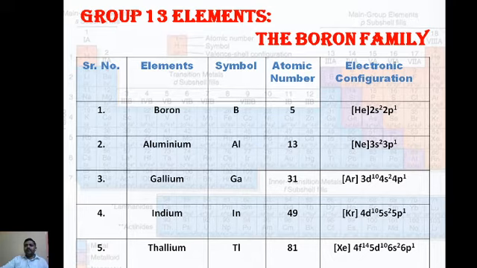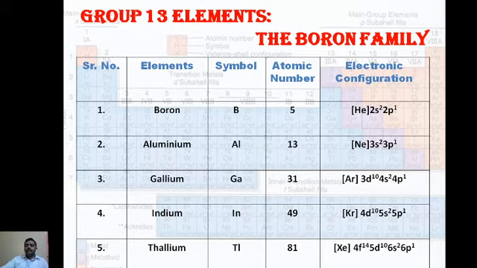How will you write the outer electronic configuration? If the atomic number is 5, take the nearest lower atomic number element present among the inert gas elements. Here it is helium, atomic number 2. It is an inert gas element, stable and not reactive.